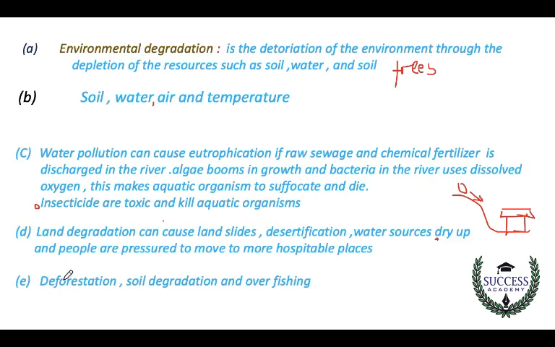We have deforestation. Deforestation is one of the factors that can cause resource depletion. Then we have soil degradation. Remember, degradation is the deterioration of the environment through depletion of resources. For example, those people who blast stones, those people who collect sand, if they dig the whole area, then degradation will happen. Then overfishing is one of the factors. If fishing is done over and over, then animals will finish in the water bodies.